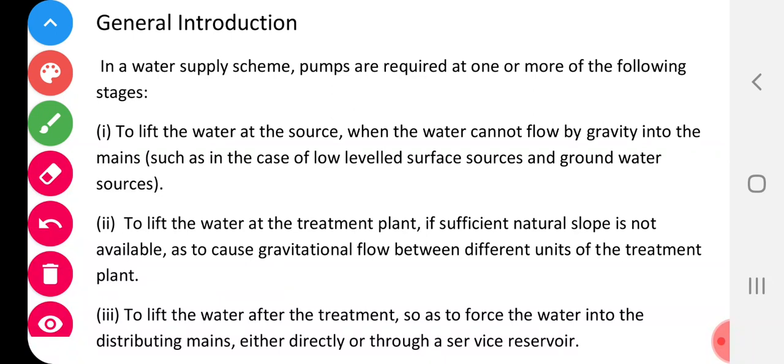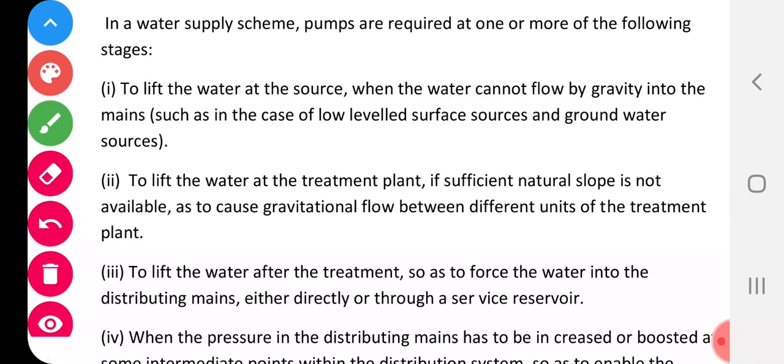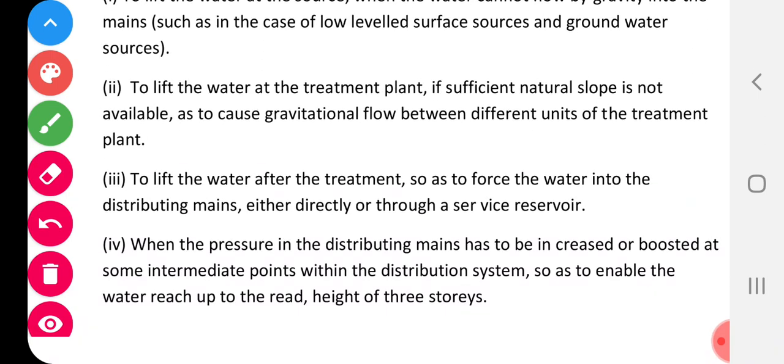Okay, so in such cases, where we have to carry the water, we have to lift the water. So to lift the water at the source is the first one, and the second one is to lift the water at the treatment plant. After water is lifted and allowed to go by gravity, when it comes to the treatment plant, if the treatment plant inlet is at a higher level than the outlet of the pipe, then there also it is required to lift. So there also lifting of water is essential, that is, to lift the water at the treatment plant. I will go a bit fast because these are very simple, you can understand it. The third point is to lift the water after the treatment.